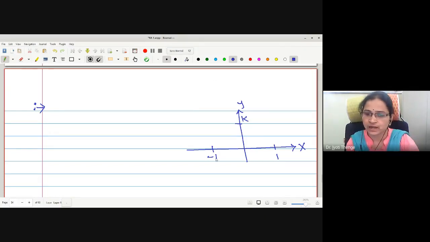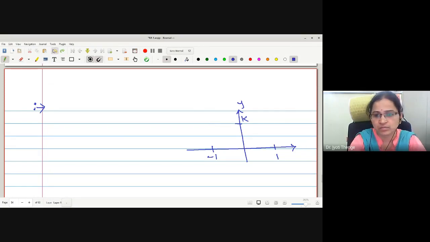Okay. Now this is the interval under consideration. The function is defined equal to k for non-zero x. Therefore, I will start with minus 1. Somewhere here it is k, a small dot I will plot. Now I start with minus 1. What is the value? It is k.